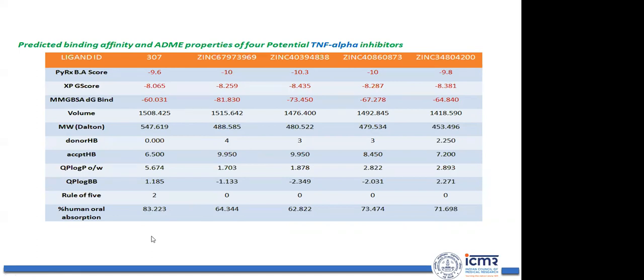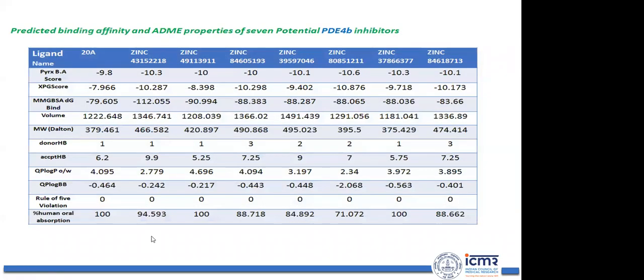So this is how you are going to propose molecules. This is the example of a PDE4B inhibitor. In a similar way, we have proposed PDE4B inhibitors.